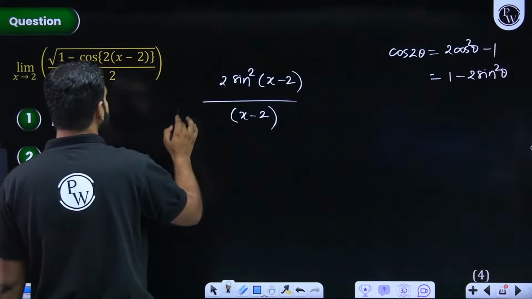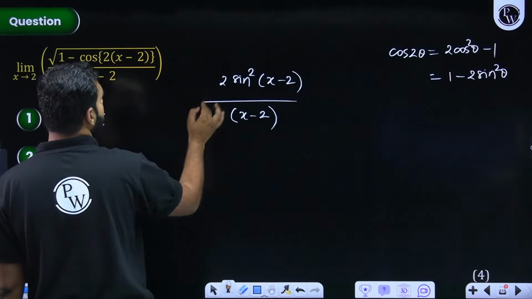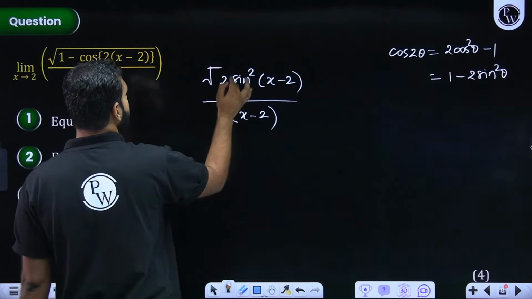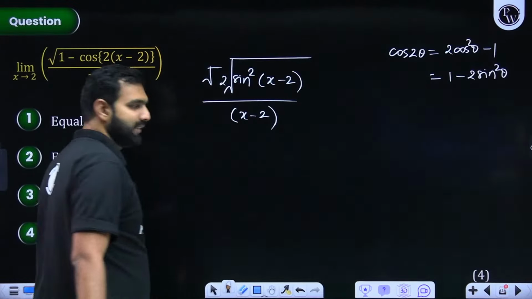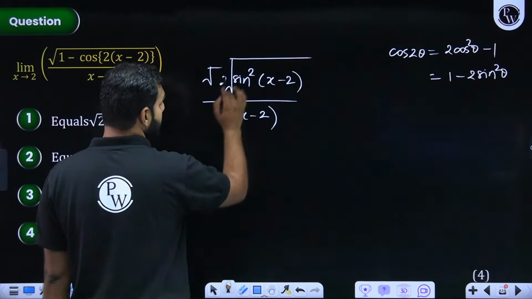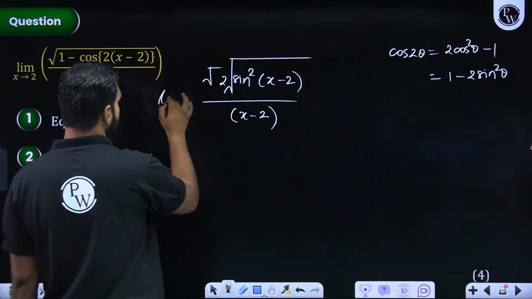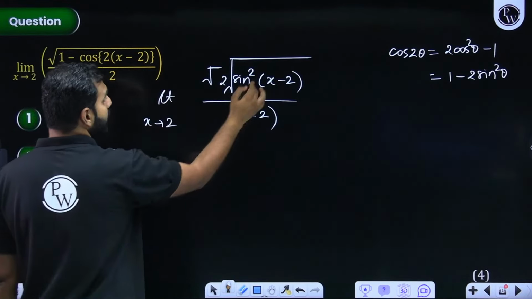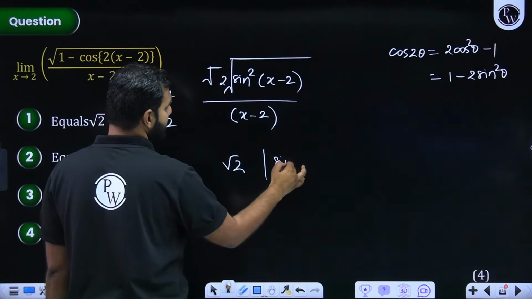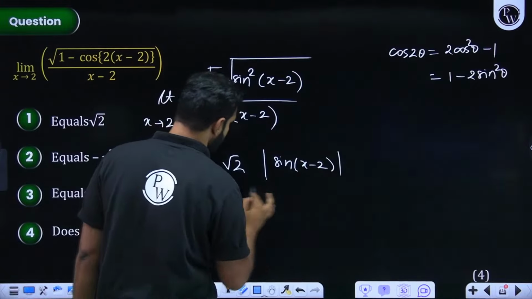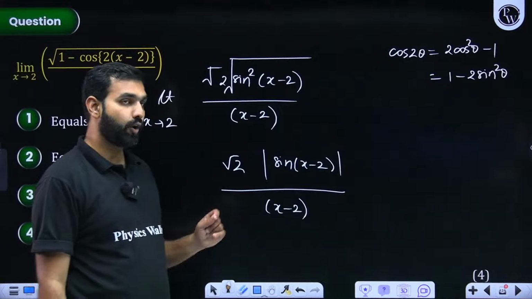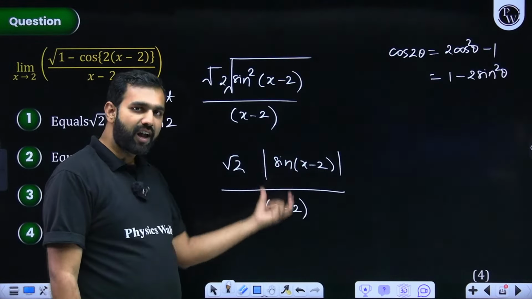Now, how many of you are thinking or believing that you have cracked the question? How many of you are thinking that it can be written as root 2 times root of this? That is perfectly fine. I hope you all agree with me, but that's good, students. But I hope most of you are realizing that there is a catch, because when limit x approaches 2 is applied, this square root cancels this square, root 2 is there, but here you will be having mod of sine of x minus 2. A lot of students have already started answering, and there is a catch. I hope you're understanding. LHL and RHL will not meet here.